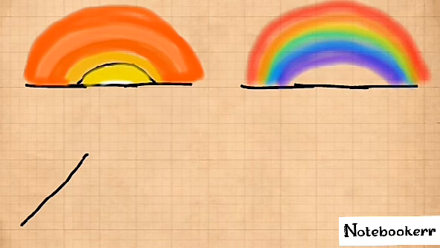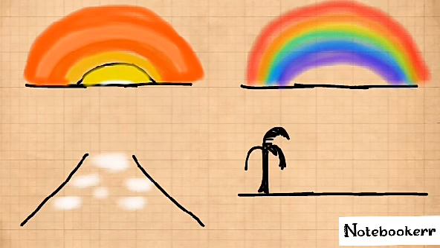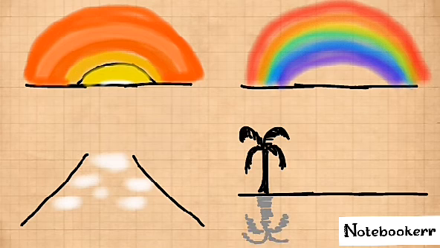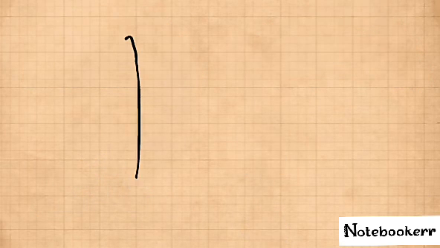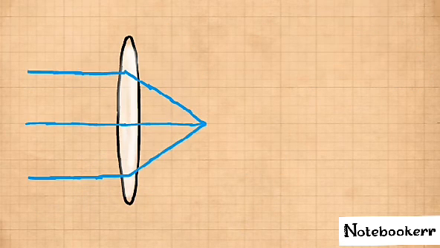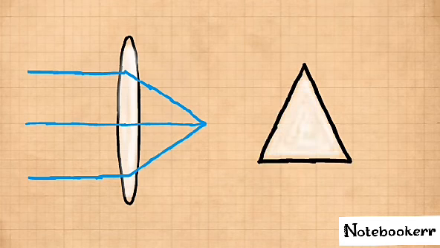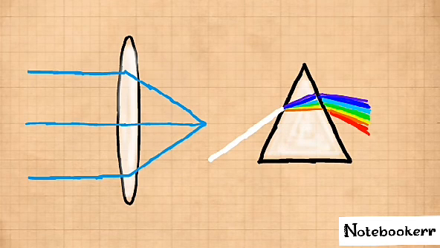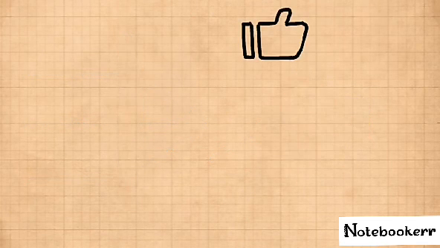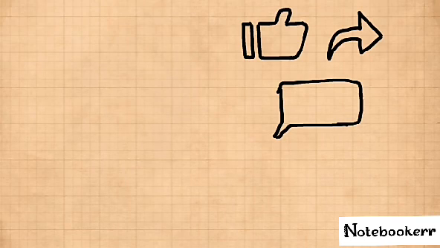The sky gets red during sunrise and sunset. Rainbows after a rain and mirages are some examples of natural phenomena caused by refraction. Refraction is used in lenses and prisms to manipulate light for different purposes. So this was about refraction of light.